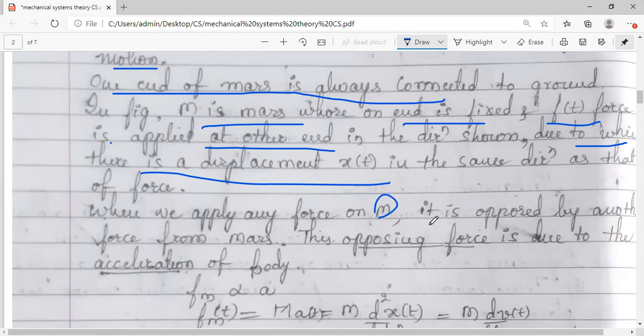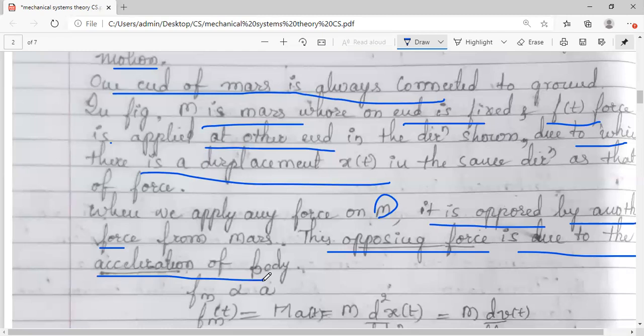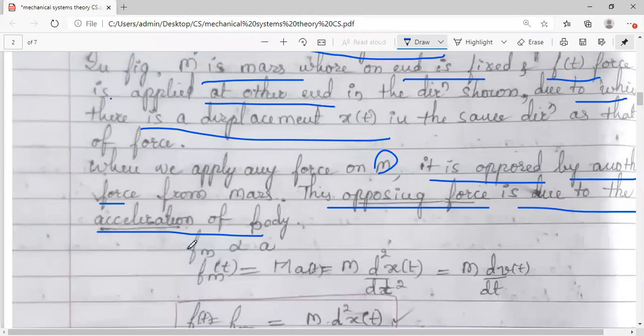that particular force is opposed by another force. There will be opposing force from the body. When we apply force, there will be another opposing force from the body, and this opposing force will be due to the acceleration of the body. That's what Newton's law of motion says. From this, what we can write, I have forgotten here to write t, at time instant, and this force which the body is